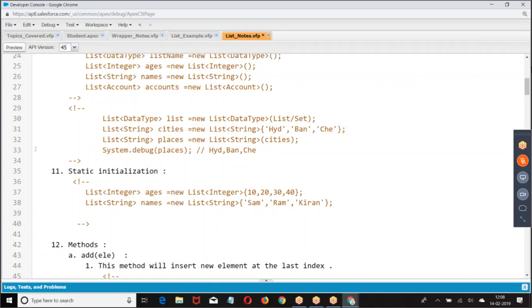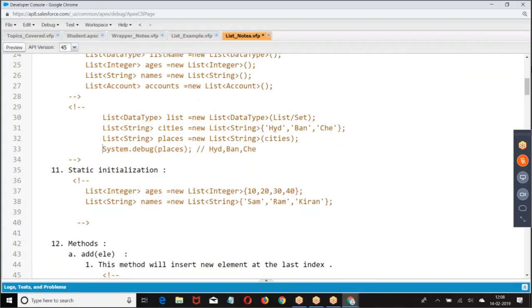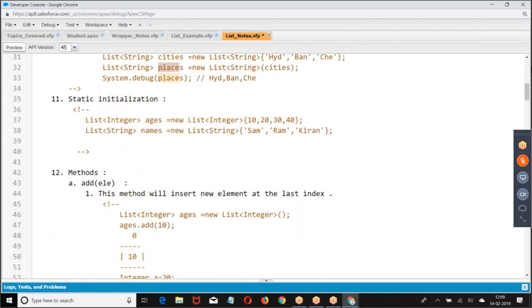So either I can create an empty list like this, or I can create a new list with the existing data. When I say list of string places equal to new list of string cities, all the data which is in cities is added to places. I hope you are good. Clear for everyone? Right. This is one format.